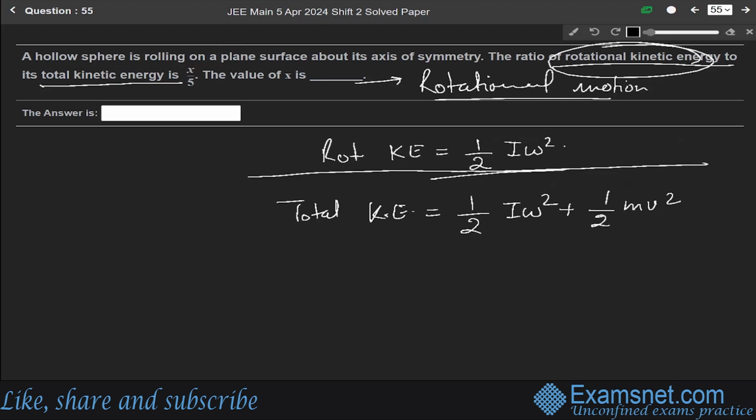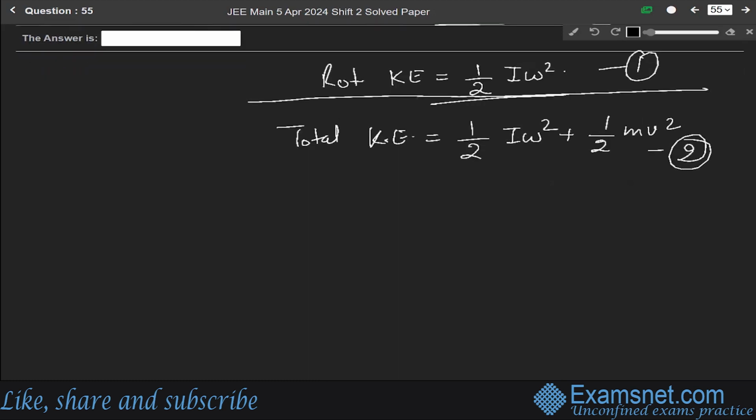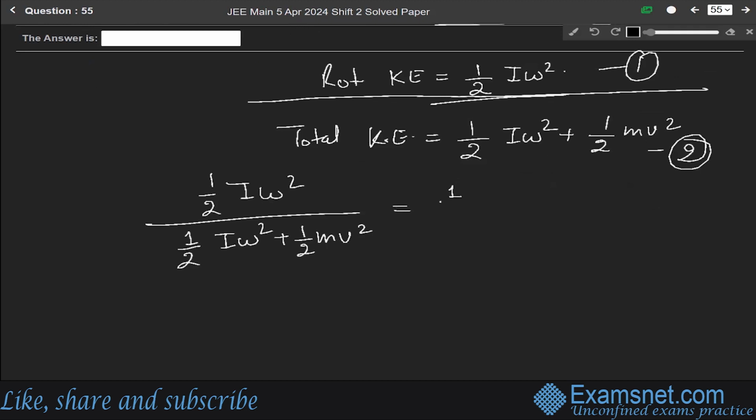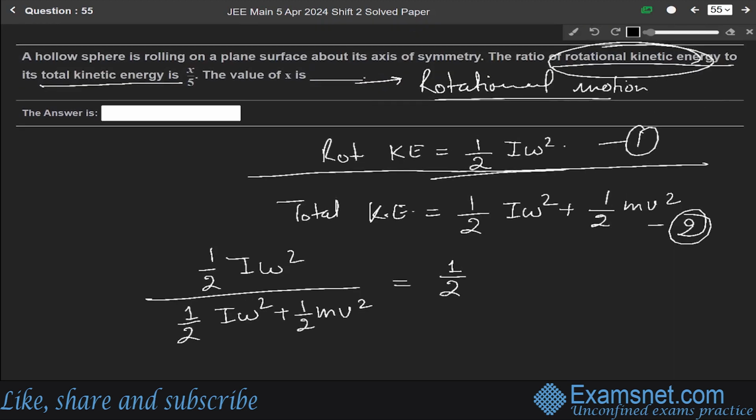So dividing the first by the second, we get half I omega square over half I omega square plus half m v square. So it will be equal to half I, where I is the moment of inertia, and it is a hollow sphere.